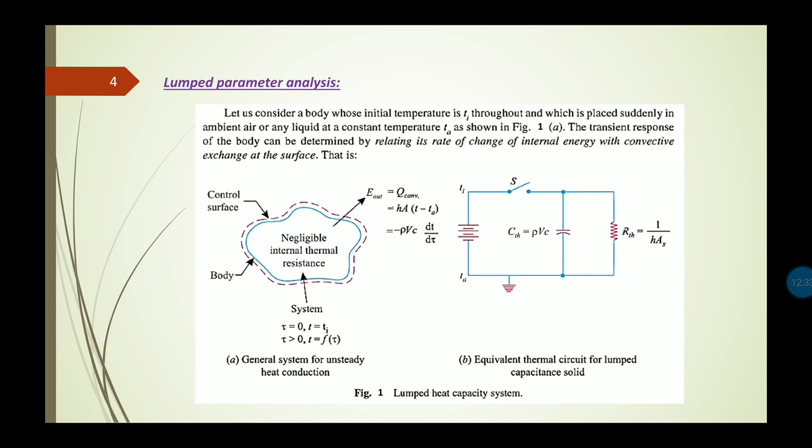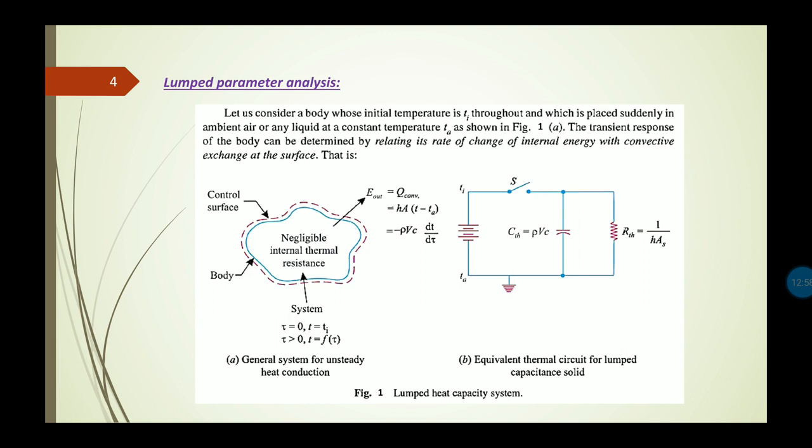Now let us consider a body whose initial temperature is Ti throughout and which is placed suddenly in ambient air or any liquid at a constant temperature Ta. This suffix a is for ambient and i is for initial, which can be seen in figure 1.